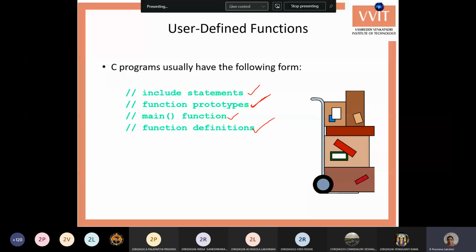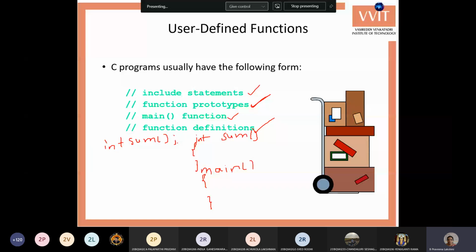Say for example, int sum. So here I have a function. This is one way to write the functions: before the main, you can write the function. The other way is you can write the prototype of the function. A prototype is nothing but only the first line of the function followed by a semicolon.